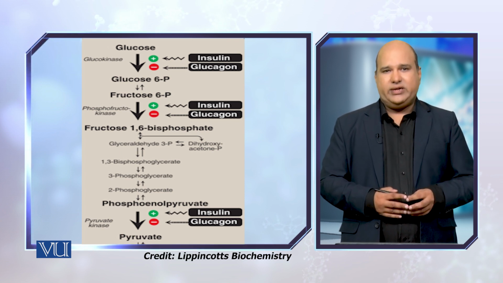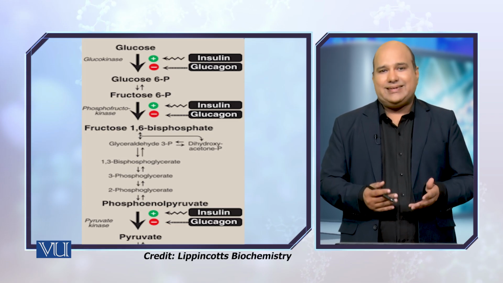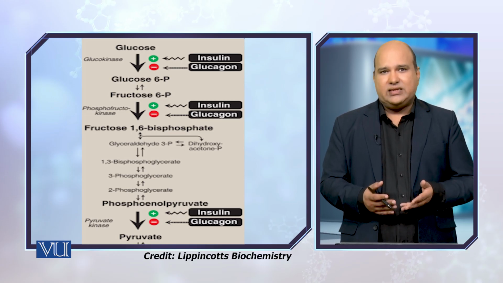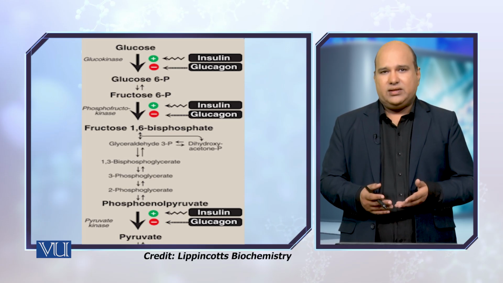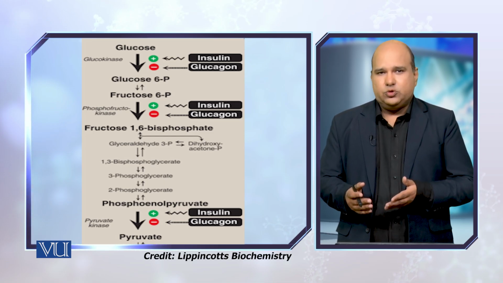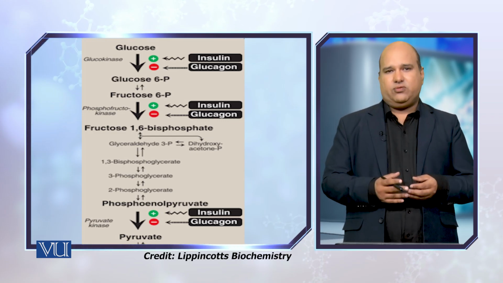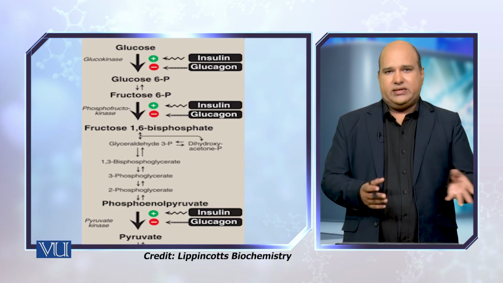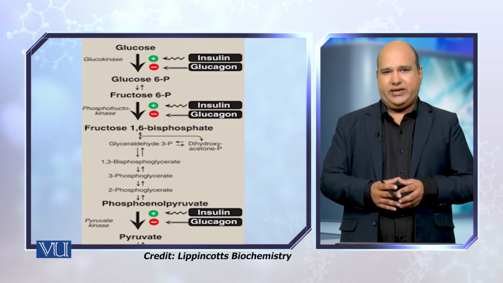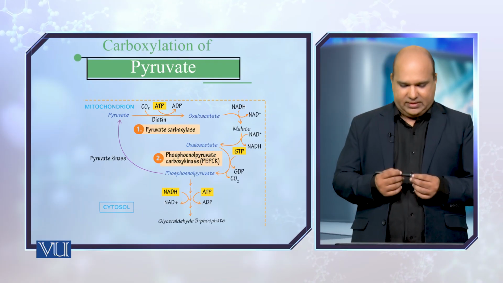But the thing is that oxaloacetate, though it can be formed, we don't have any shuttle service in the cytosol which can really be involved in the transportation of oxaloacetate. So oxaloacetate has to be in the mitochondria.